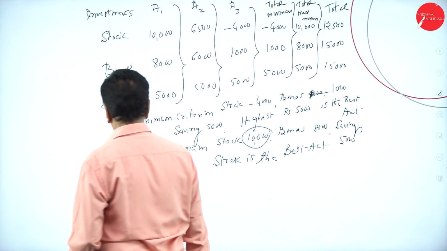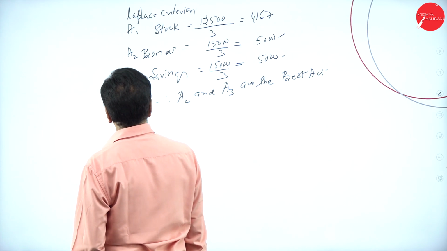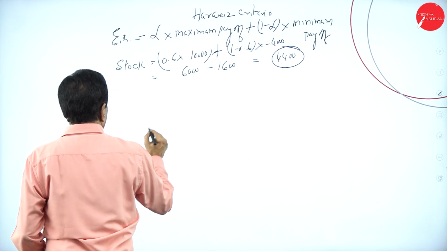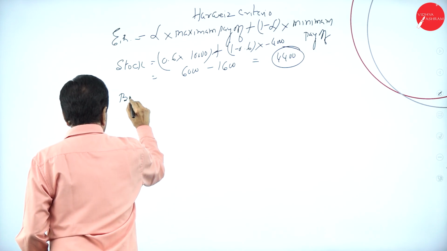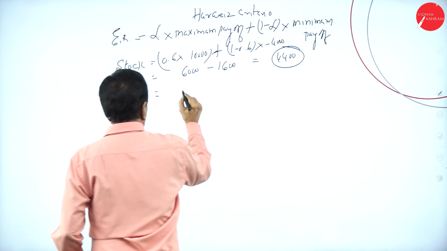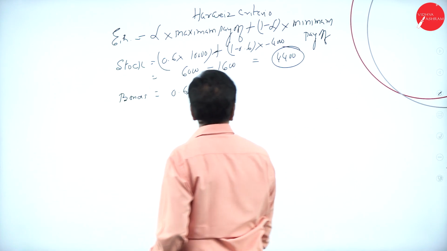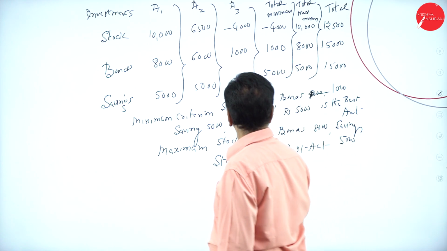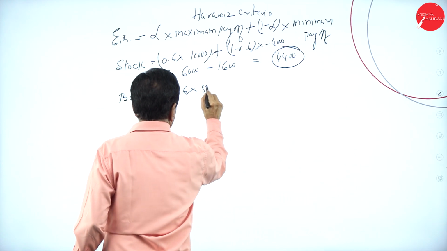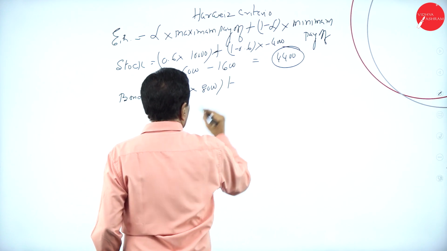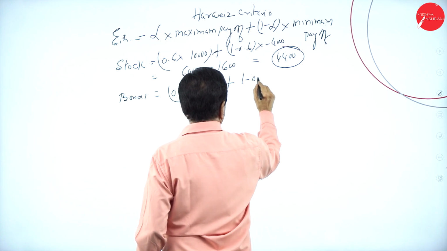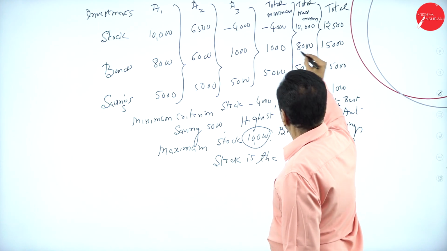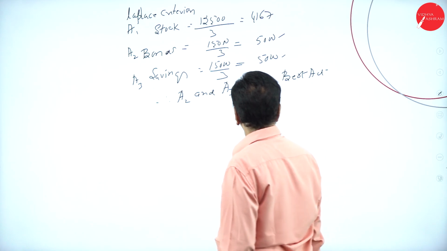Come back to the next one, we have got bonds. 0.6 into what's your maximum payoff for bonds? 8,000, plus 1 minus 0.6 into minimum payoff here, 1,000.